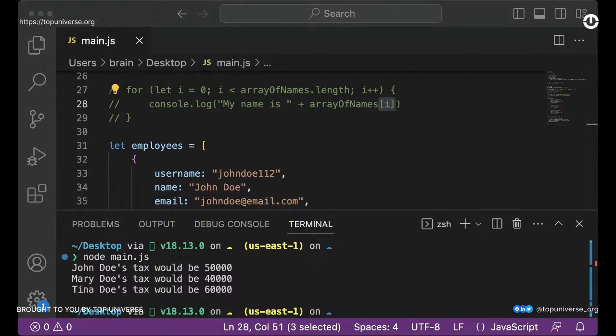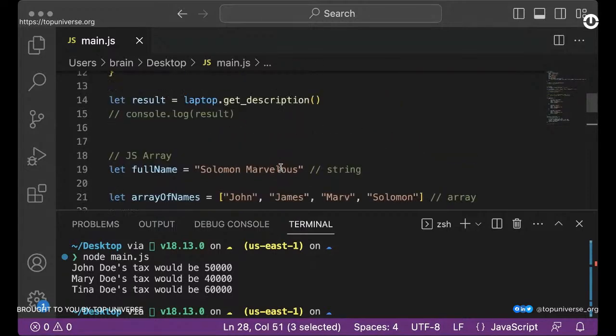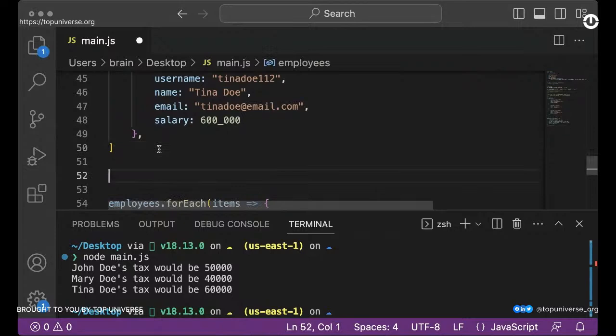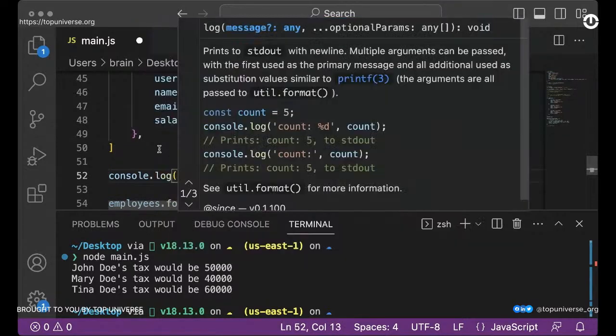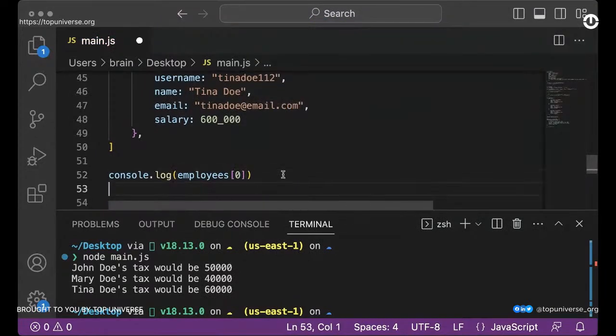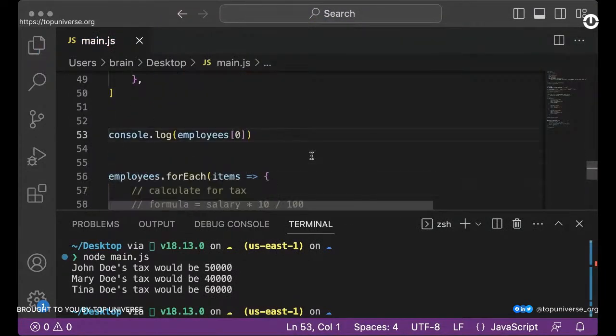Please let me know, Mr. Hayes, if you are referring to this item right here, or let's see, what might you be referring to? Were you referring to when I did the console.log, the employees with the item of 0? Is this what you're asking? I don't know if you're still on the call, but if you're saying if you're printing this, if it would work, right?